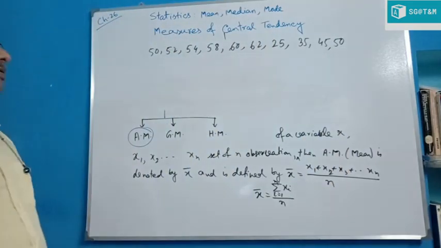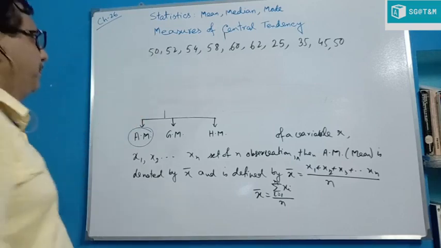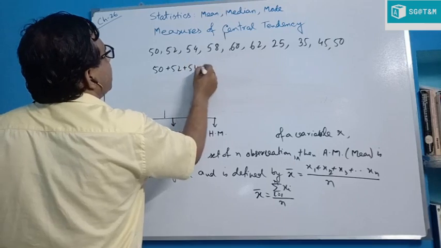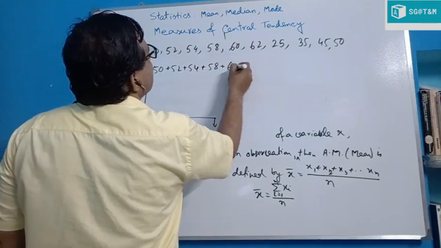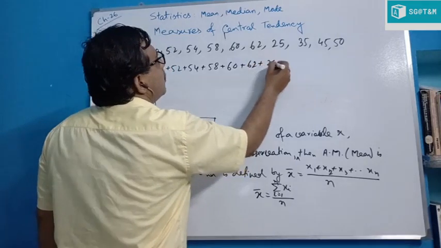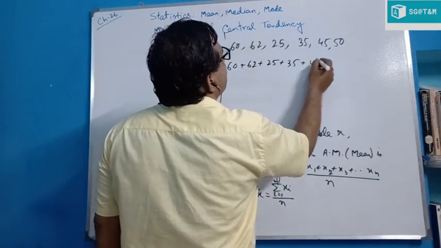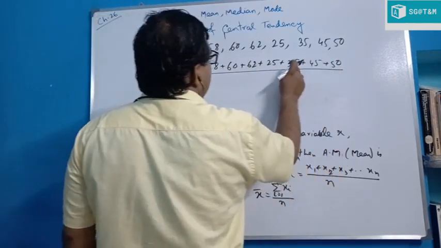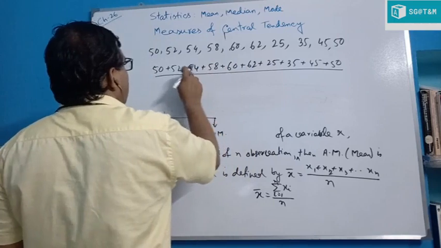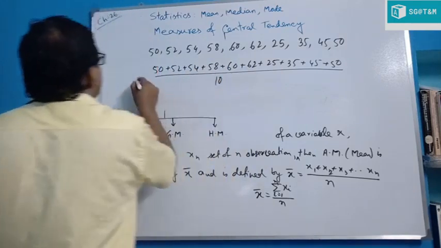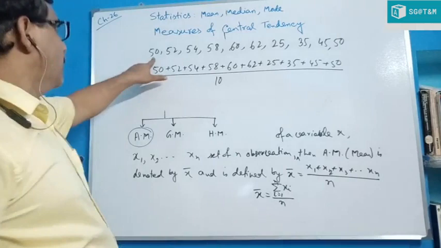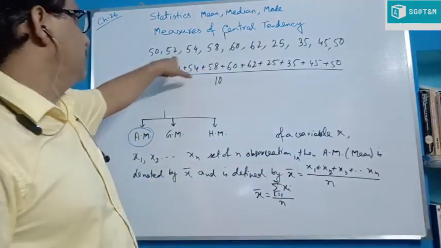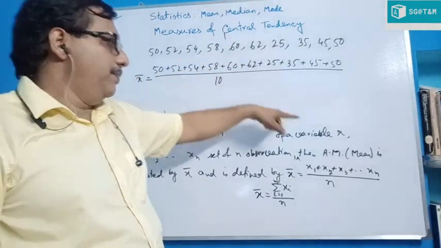So if we find the average, we add all of them: 50 plus 52 plus 54, 58, 60, 62, 25, 35, 45, 50, divided by 10, the total number of values. This first 50 is x1, instead of x2 we have 52, then 54, 58, in this way up to x10.